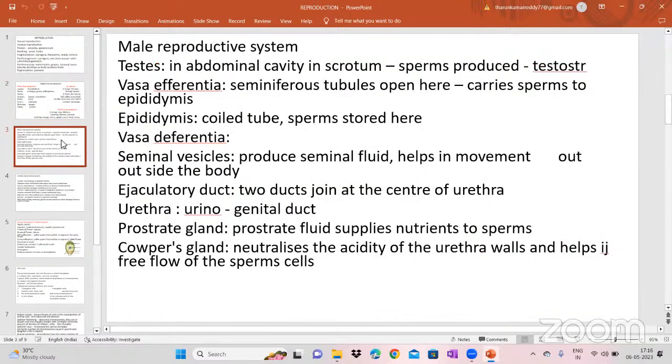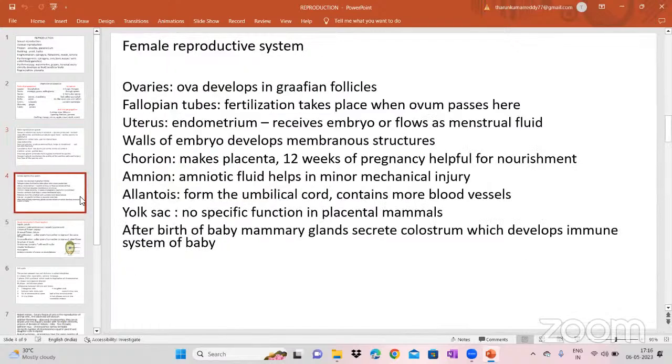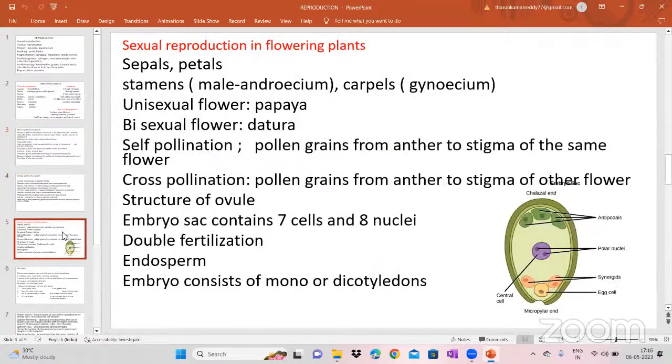Okay, then we will not discuss these two things now, later. And then sexual reproduction in flowering plants. We know that four parts are very important in the flower. Other than flower parts is asexual reproduction. Flowering plants participate in sexual reproduction. So sepals, petals, stamens, and carpels are the flower parts.